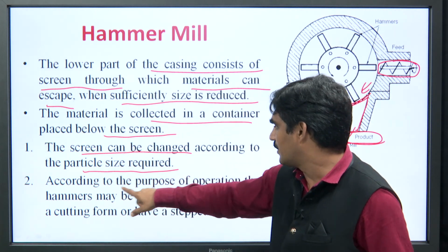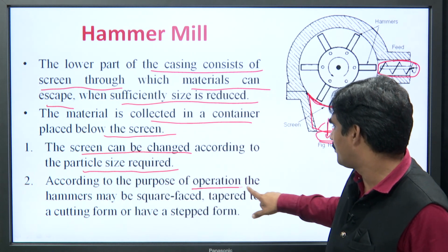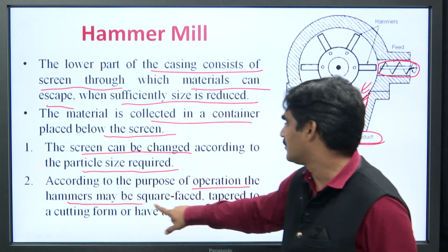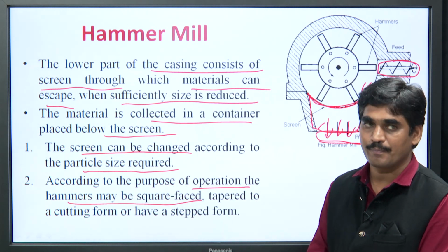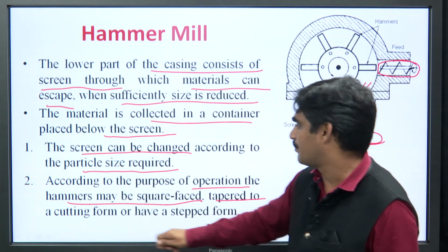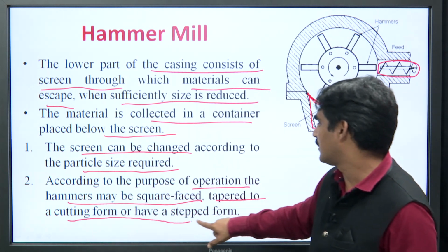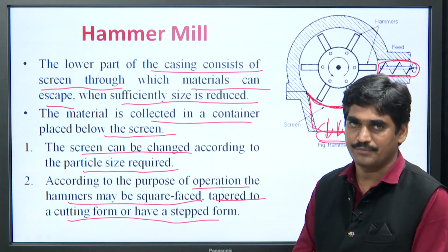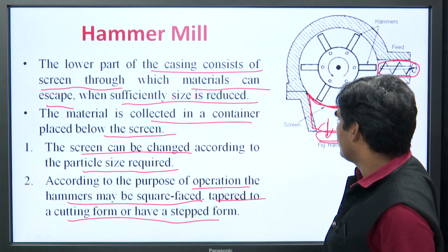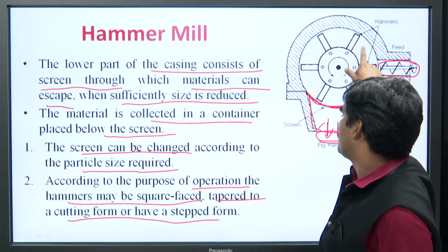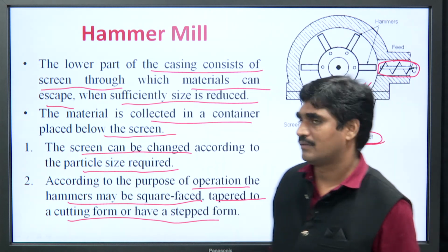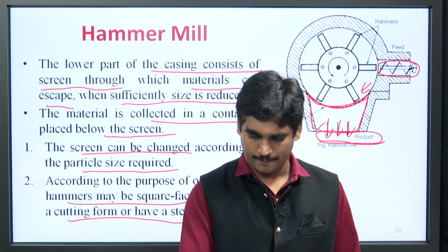Now, according to the purpose of operation, the hammers can also have different shapes. They may be square faced, tapered face to a cutting form, or have a stepped form. So, the screen size can be changed, and depending on the purpose of operation, the hammers can also be changed.